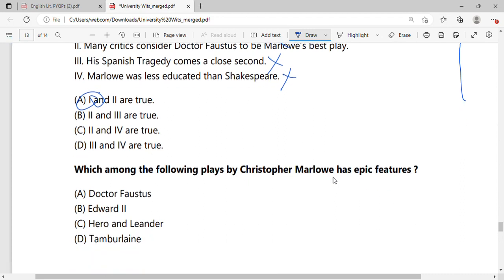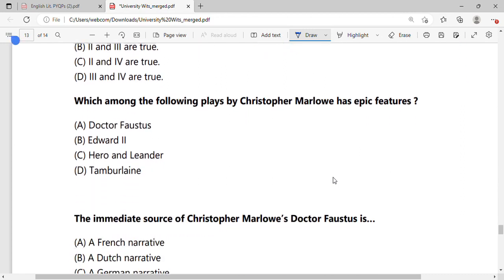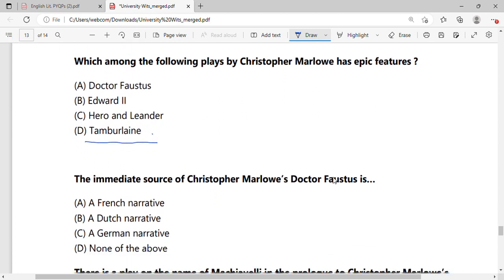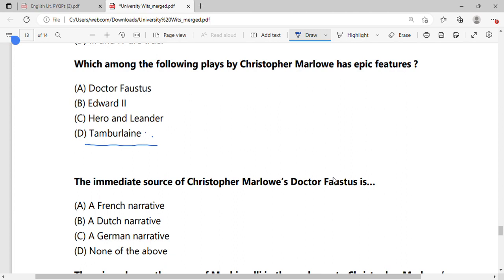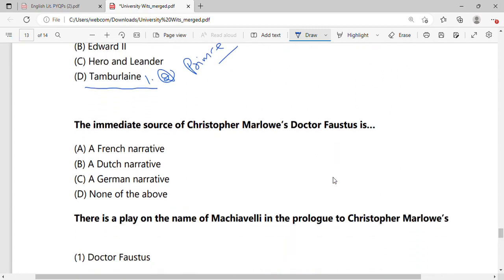Now, okay, one more question left. Which among the following plays by Christopher Marlowe has epic features? As we discussed earlier, the most epic work he has written is Tamburlaine, right? In the two parts, in the first part, he is a Scythian shepherd. In the other part, he is a king of Persia, sorry, not the prince.